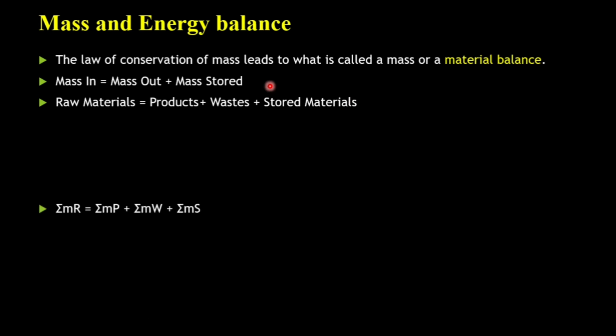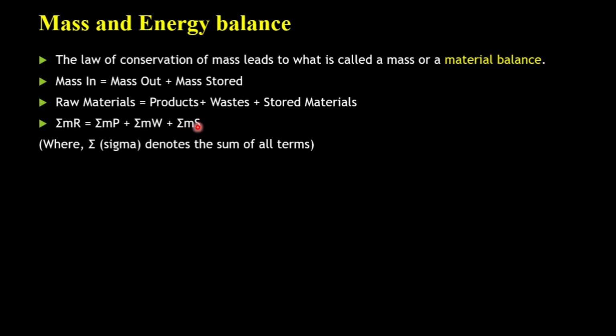What did we assume? The summation of all MR should be equal to the summation of all MP plus the summation of MW plus the summation of MS. R is for raw material, P for products, W for waste products, S for stored elements. Sigma indicates the summation of all the masses. This is how you write it.